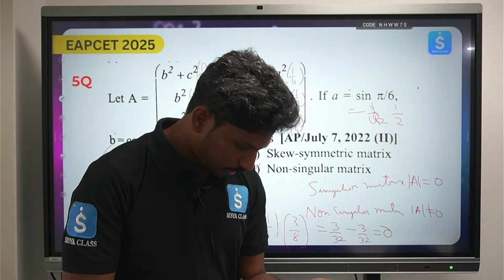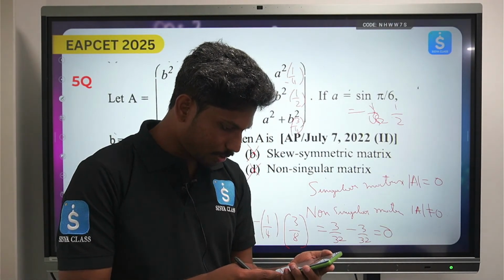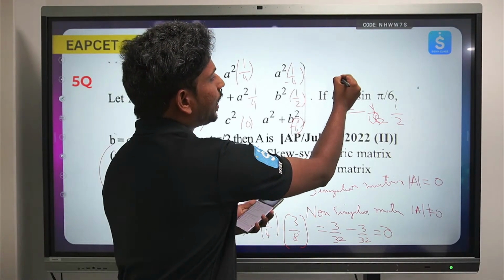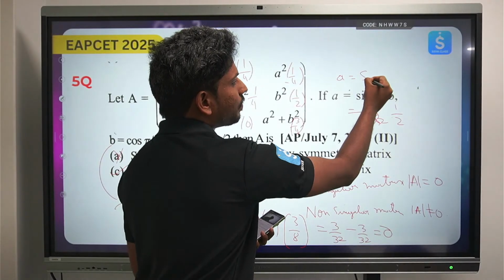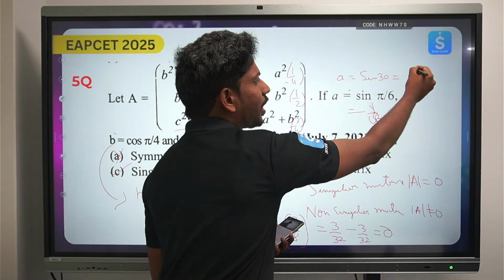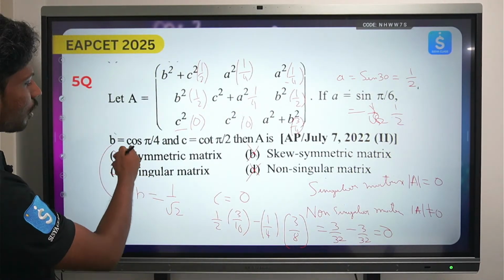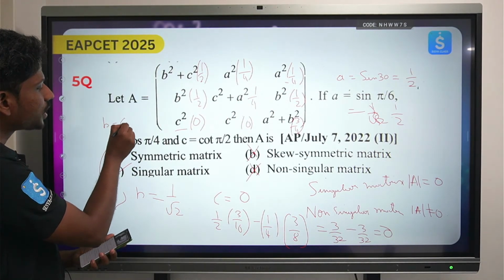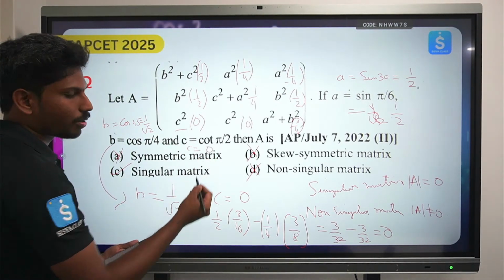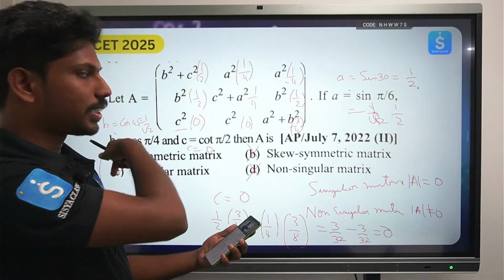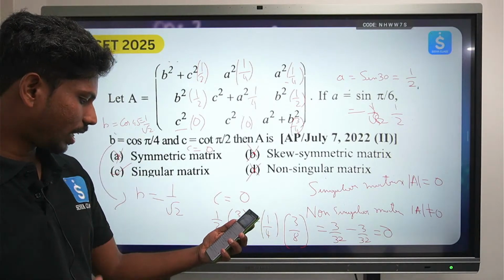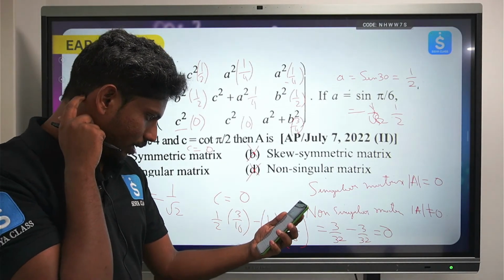How to find the ABC value? Please tell me, I could not understand. ABC value, okay. Here, the A value, this is sin 30, right? Sin 30 value is 1 by 2. Similarly, cos 45 is 1 by root 2, right? And similarly cot 90 value is 0. That is the value of ABC. This is how we got it. It is clearly specified. You already know the trigonometric values. So that is where it is. I hope you cleared that. I cleared your doubt, Monica.